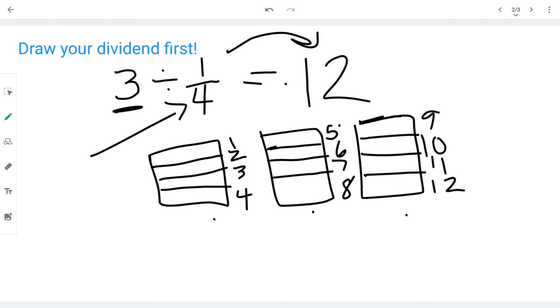When you cut something up, you get a lot more pieces. Think about ripping up a paper. If I rip that paper in half, I have 2 pieces now. What if I do it again? Then I have 4 pieces. So if I keep doing that over and over again, I'm going to get hundreds of pieces. The same thing is happening here when you divide by a fraction less than 1.